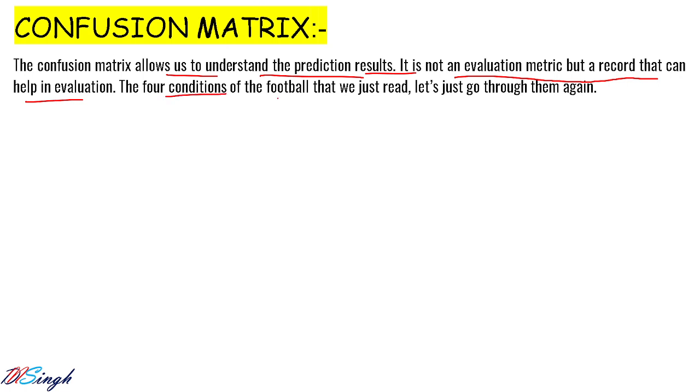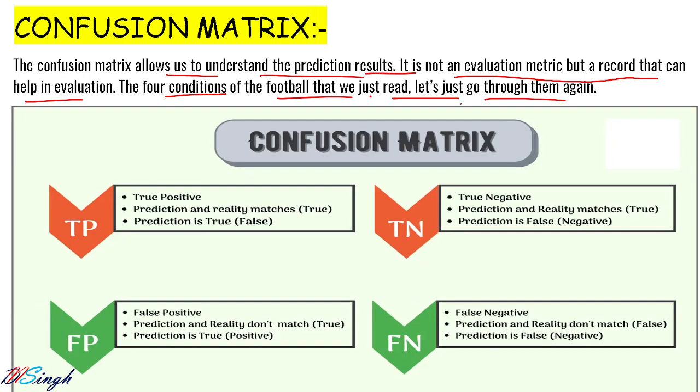The four conditions we have just read, let's go through them again. Like true positive, when did it happen? When prediction and reality are matching and prediction is true. In that case, prediction and reality are matching, and what is the value of prediction? Yes. What is true negative? When prediction and reality are same, and the condition for prediction is what?